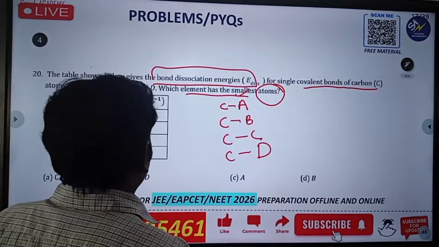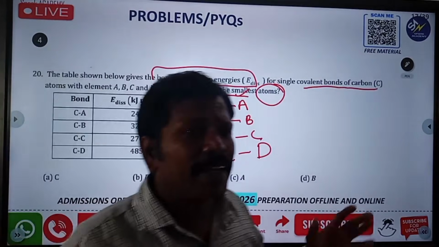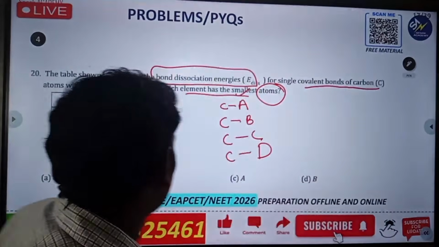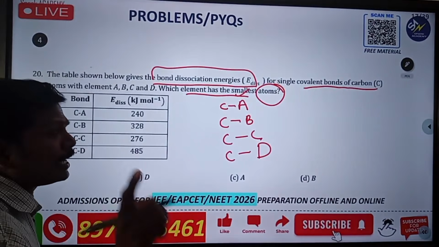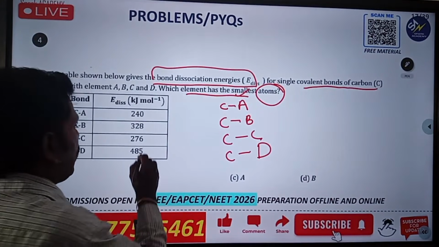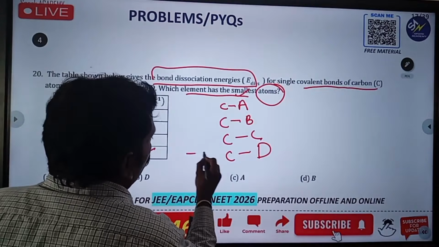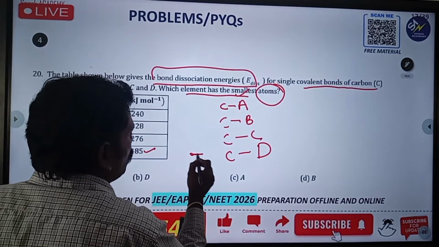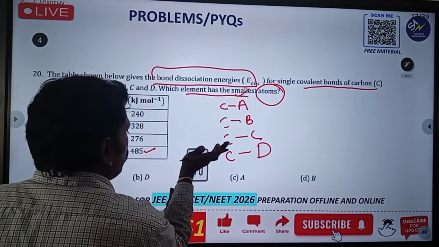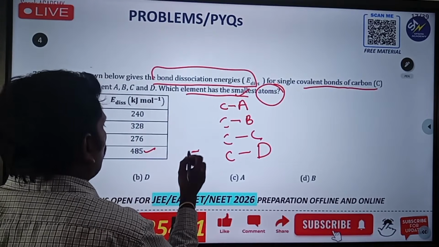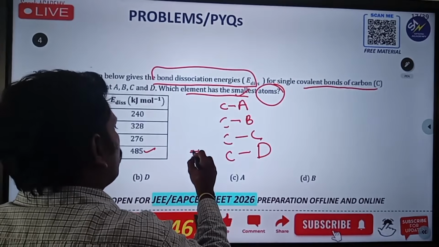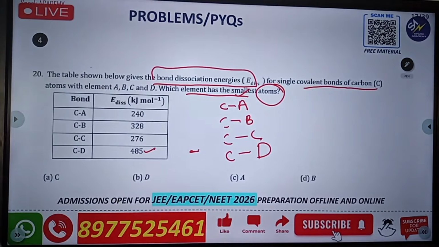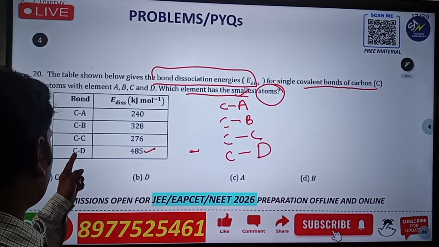By using this energy you can find out. Which one is the strongest bond? The bond dissociation energy: which one contains the highest energy will be the strongest. If it is stronger, the bond length is very short, so the atom is also very small. So the answer is the one with 485, C-D is the correct answer.